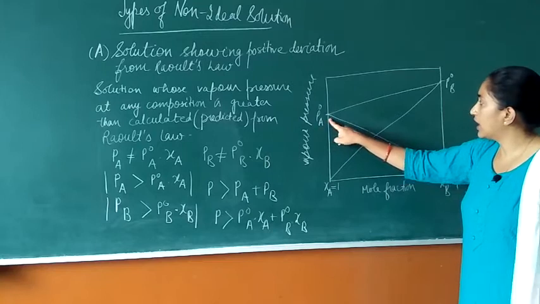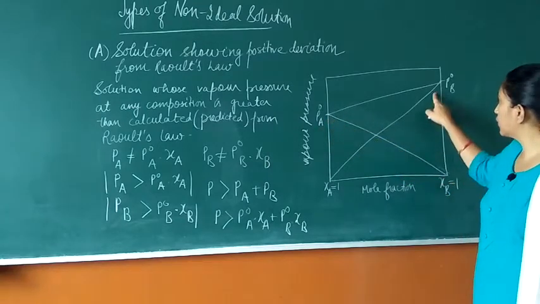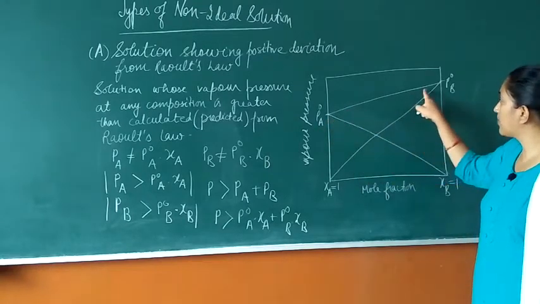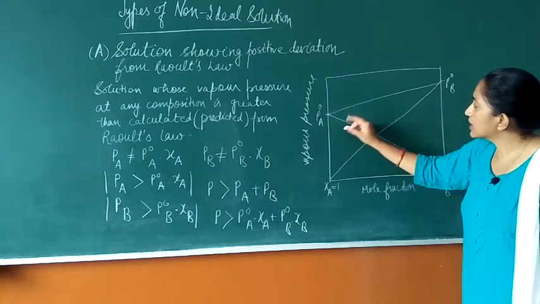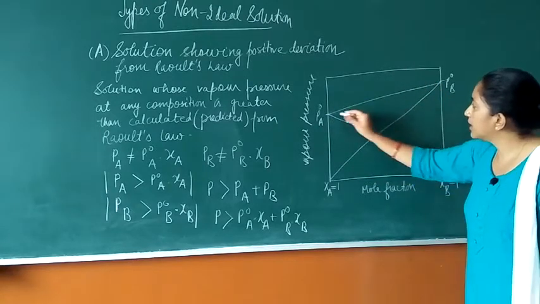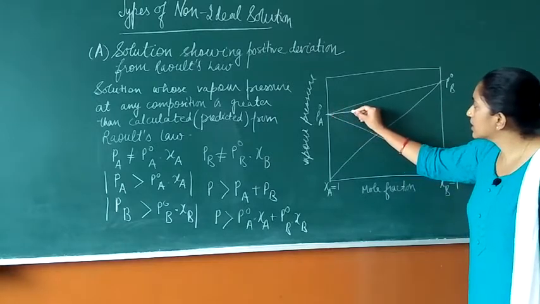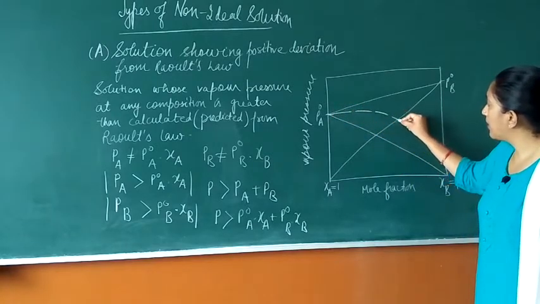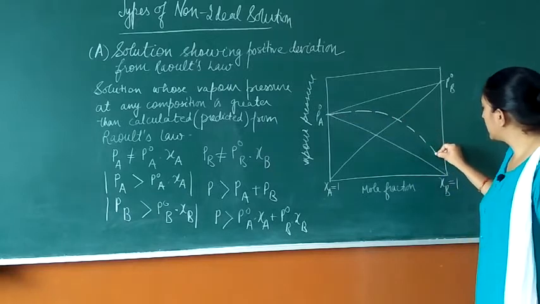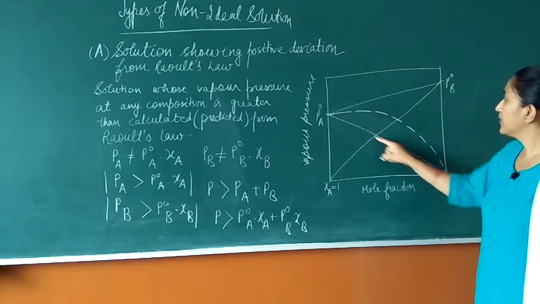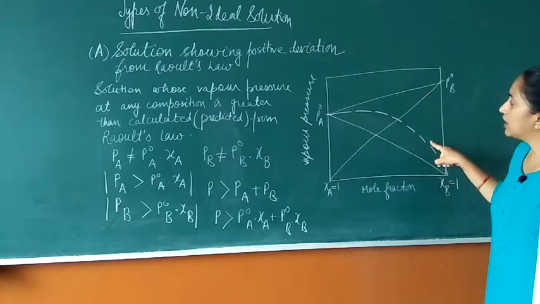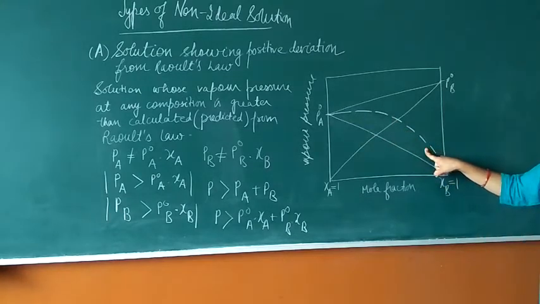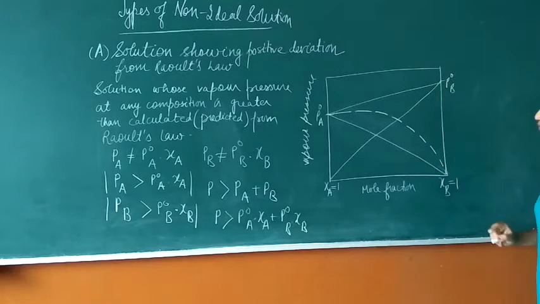This is for the A component, this is for the B component, and this is the total vapor pressure. Since the vapor pressure is found to be greater, the curve will be just above the straight line. This is the curve for the solution showing positive deviation from Raoult's law.